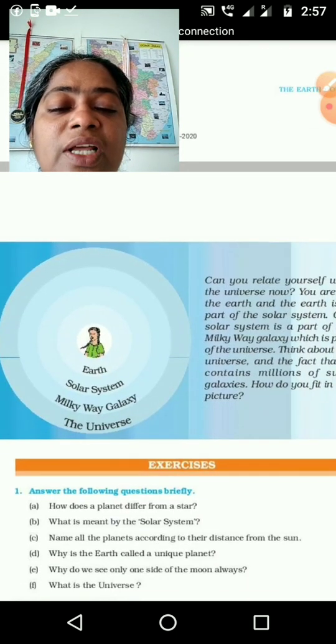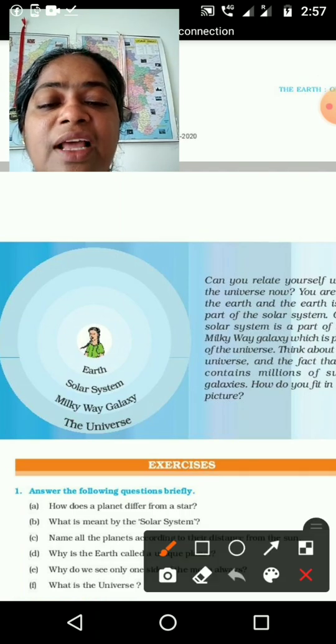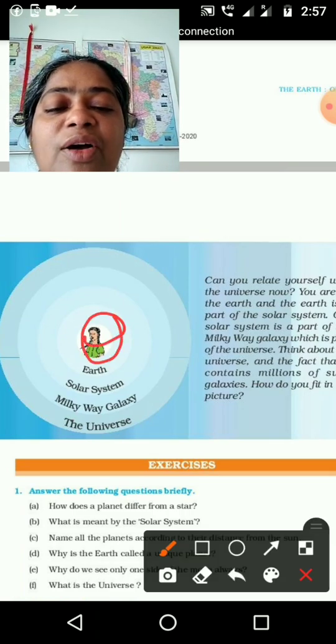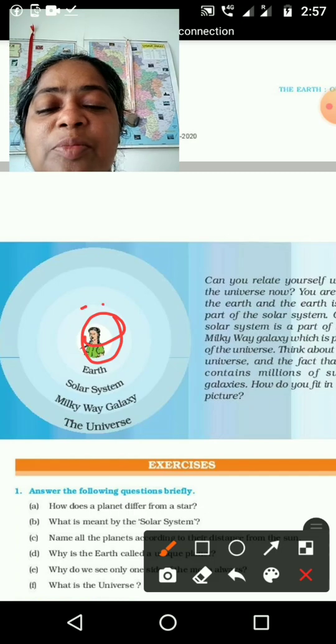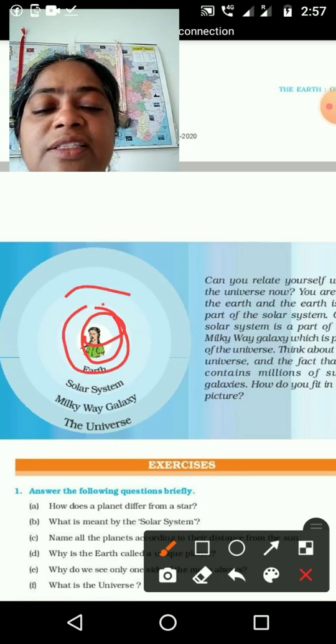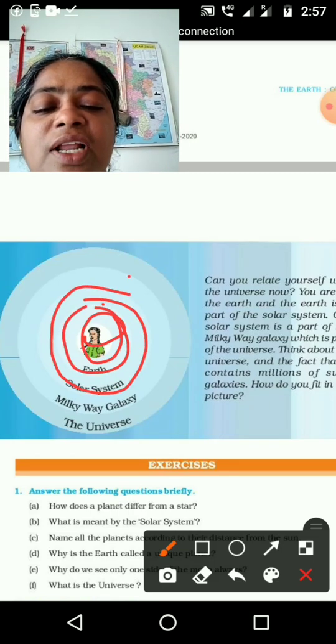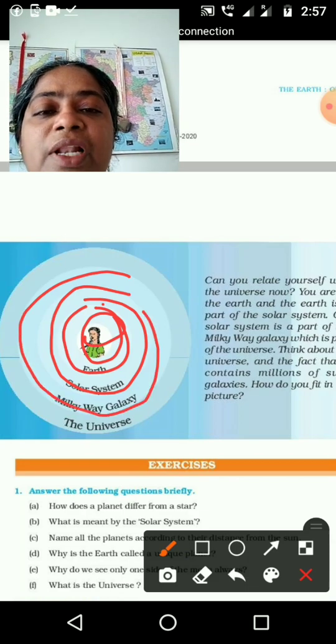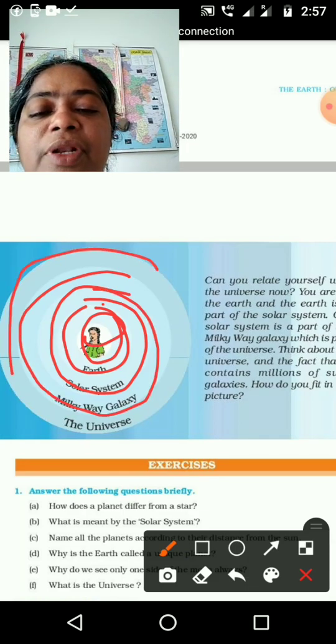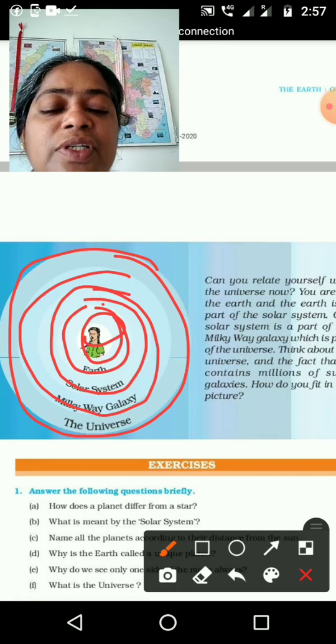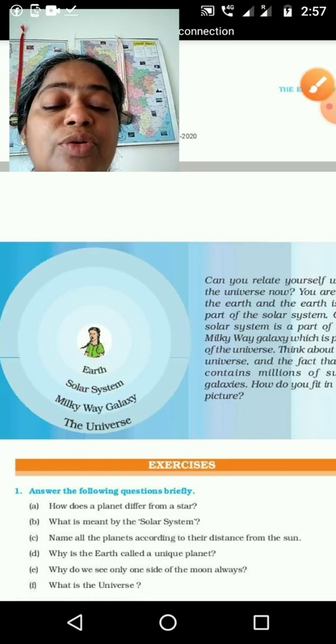Earth, solar system. We are standing here in the middle. I am standing here in the middle, or you are standing in the middle. Then we are part of Earth, and Earth is part of the solar system, and the solar system is part of the Milky Way galaxy, and the Milky Way galaxy is part of the universe. Whether something else is there or not, we don't know.